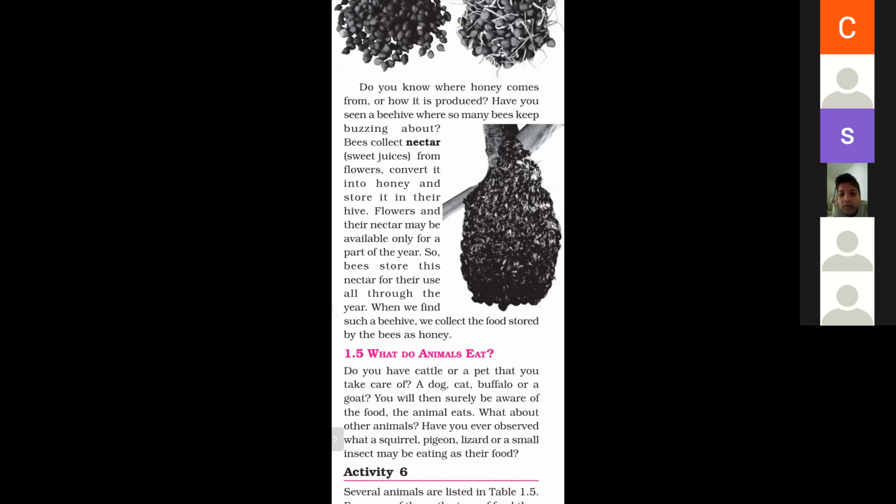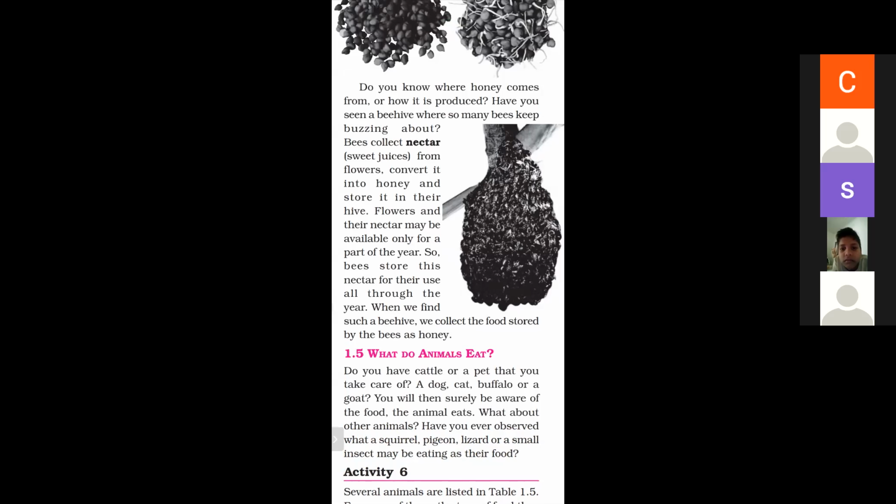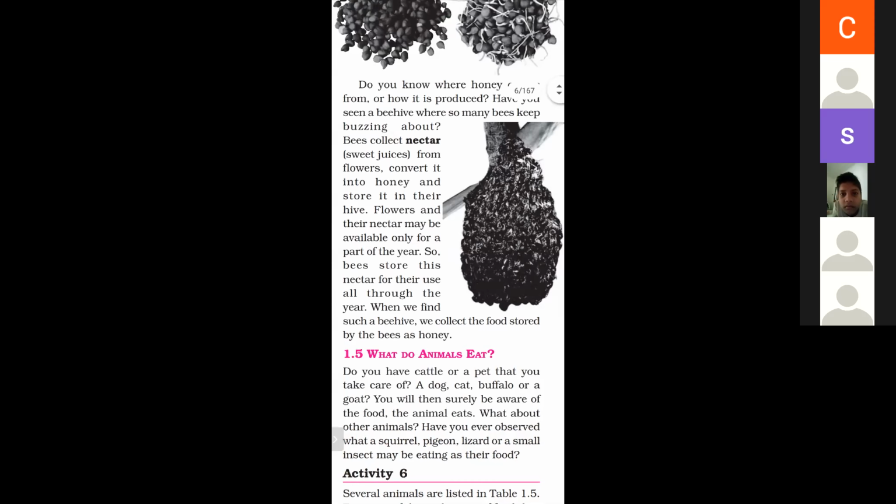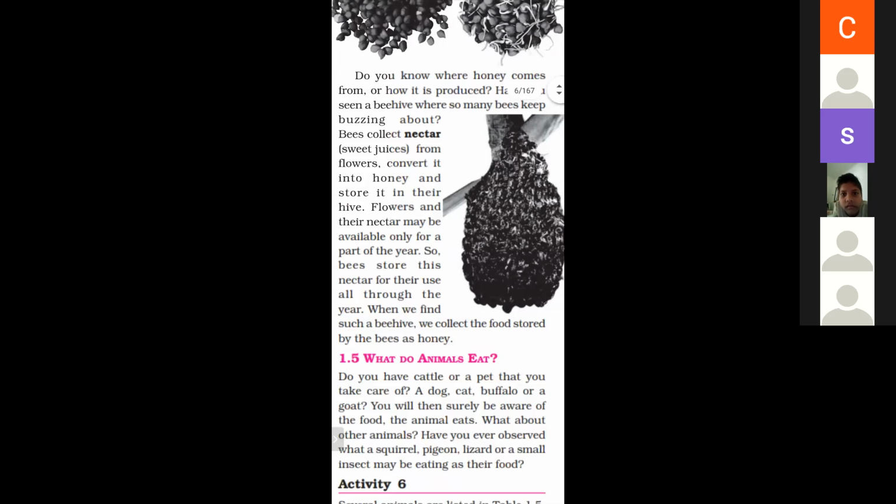So how can we obtain honey from the flowers? Bees collect nectar, and what is called nectar? Sweet juice is called nectar, and it is obtained from flowers. Bees collect nectar, convert it into honey and store it in their hives, as shown in the figure.